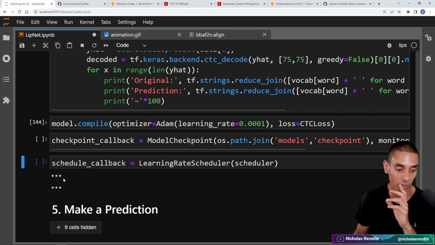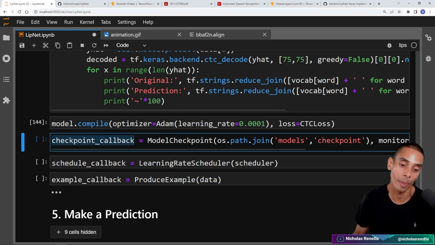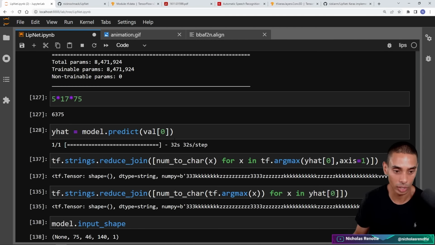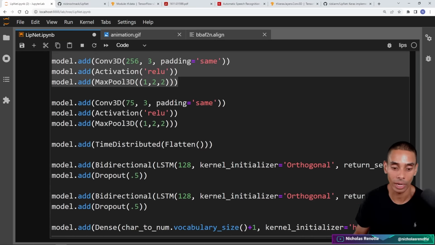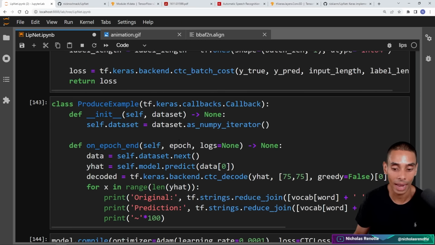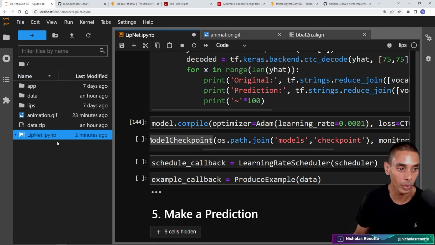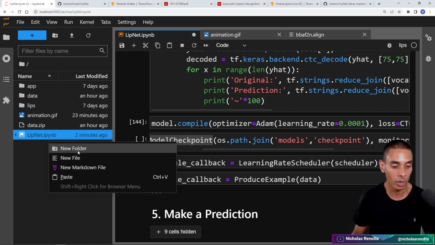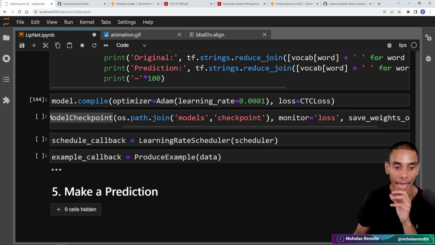Okay, the next three things that we're doing are defining our callbacks. We've got one checkpoint callback, which is going to save our model checkpoints. We originally imported it right up here, where we imported model checkpoint and learning rate scheduler. We're now going to define instances of these. Model checkpoint is just defining where we're going to be saving our model, so we should probably create a folder for it. I'm going to create a new folder, call it models, and when our model trains, we're going to save our example checkpoints to this particular folder.